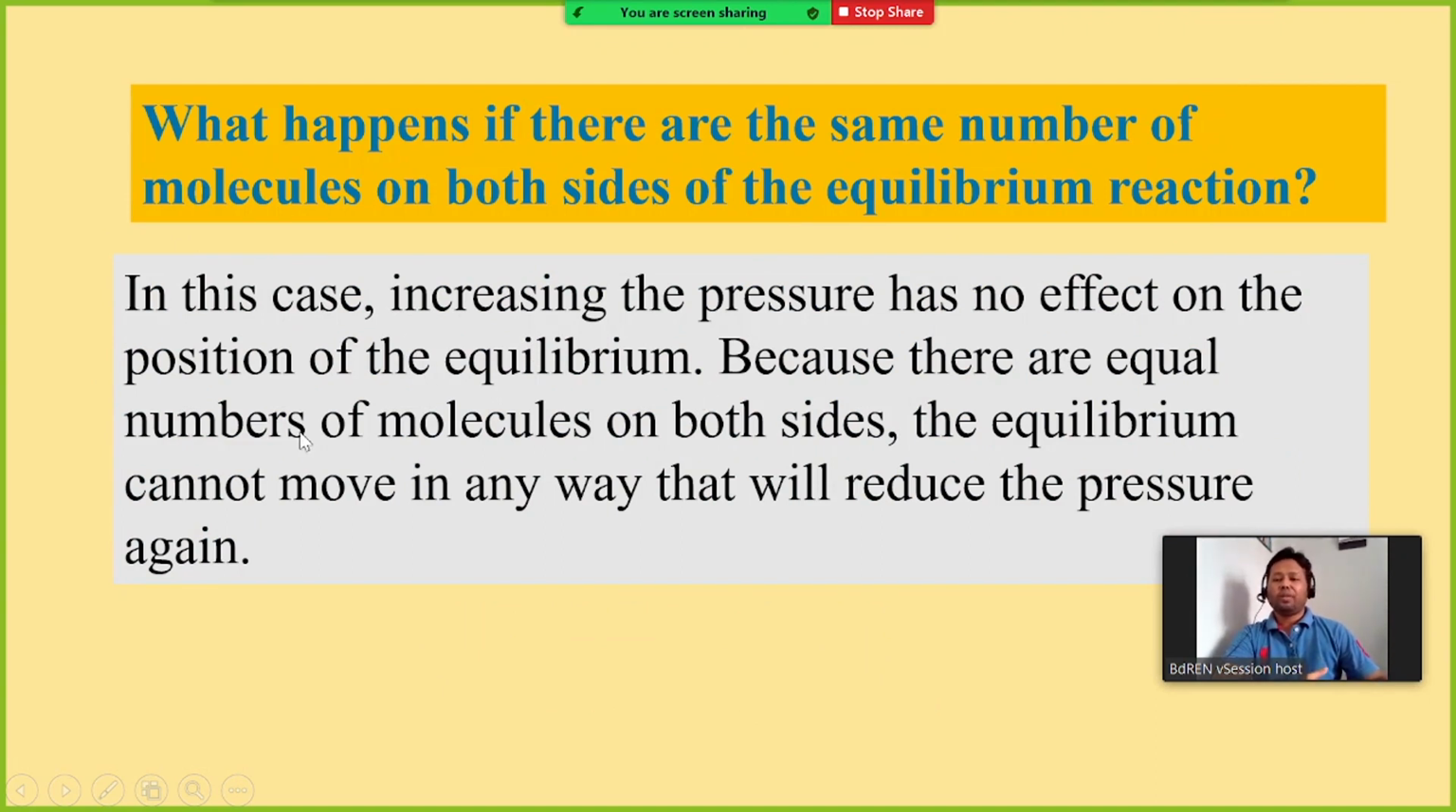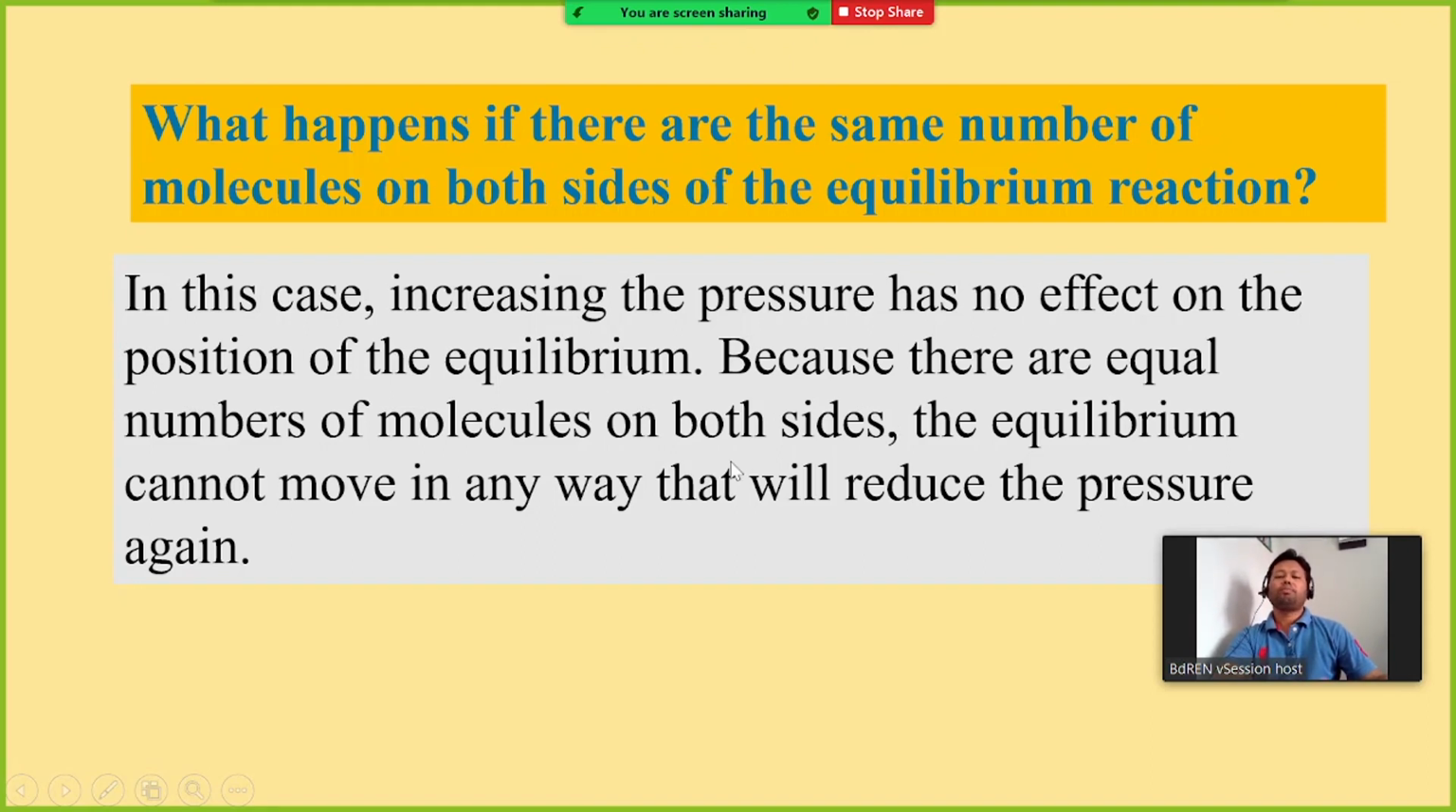Because there are equal numbers of molecules on both sides, the equilibrium cannot move in any way. That will reduce the pressure again. So if the reaction has the same number of molecules on both sides, then the equilibrium will not change at all,